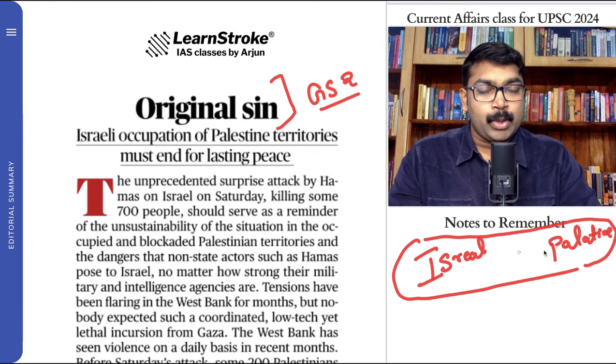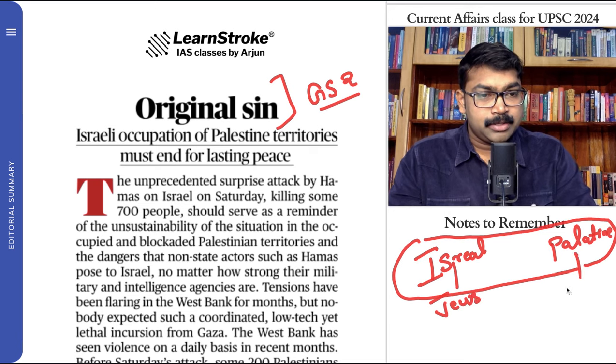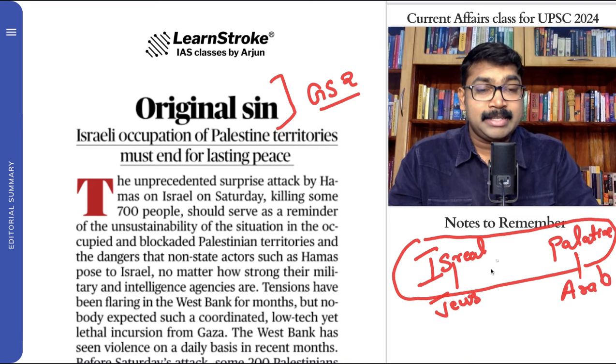Previously, it was only one state, Israel and Palestine. It was led by the Jews, and this state was also led by the Arabs. This was a place dominated by both the Jews and the Arabs, and only after 1948 did Israel come into being. Before that, this was only Palestine.